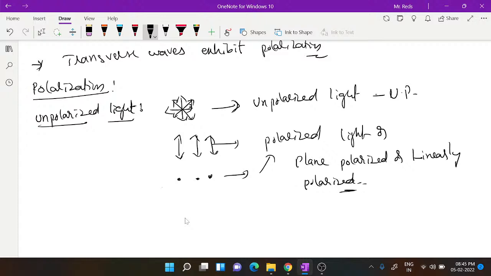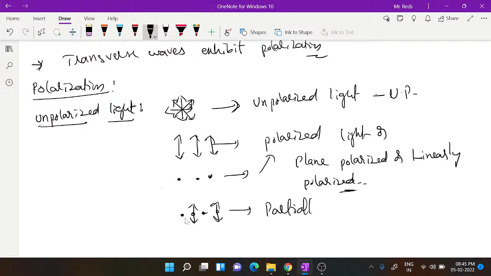But the number of possibilities you can have, it is unpolarized. But maybe more than one, but less than many, something like that, only two, for example. It is having a horizontal plane vibration and a vertical plane vibration, horizontal and vertical plane, like this kind of possibility is there. Or here it is having both and here one, like this kind of possibilities are there. This kind of waves are called partially polarized.